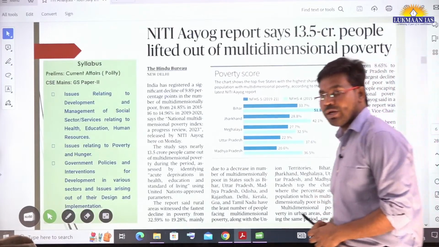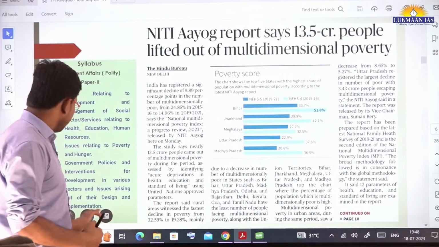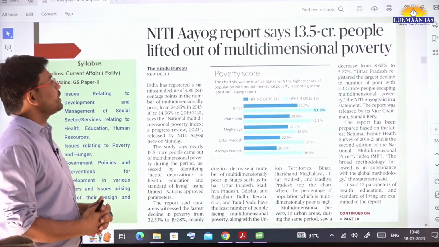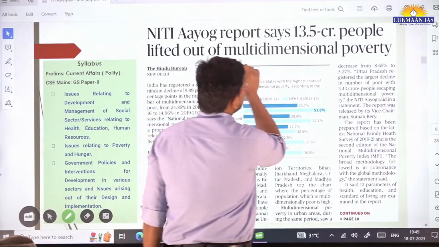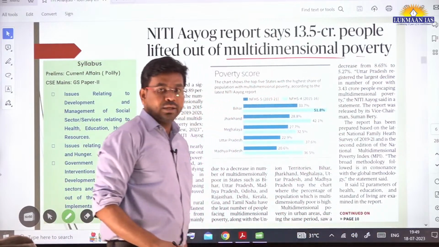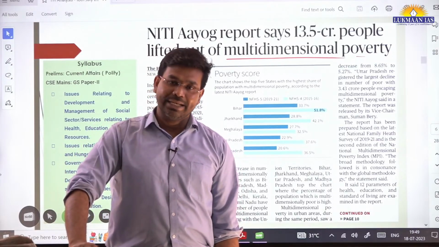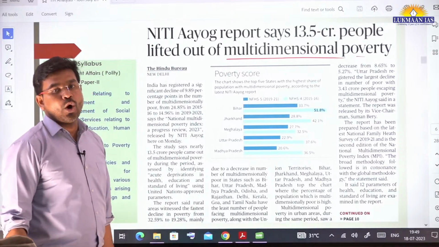Apart from this, now we are going to discuss another very important topic. This is topic number 2. It says NITI Aayog report says 13.5 crore people lifted out of multidimensional poverty. So you might be knowing that the multidimensional poverty index is released by 2 organizations.